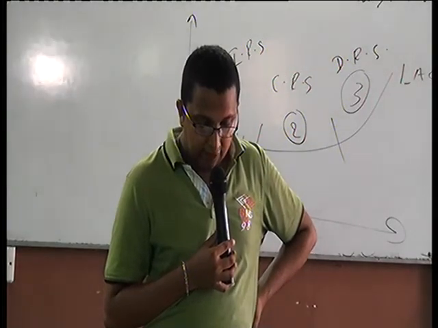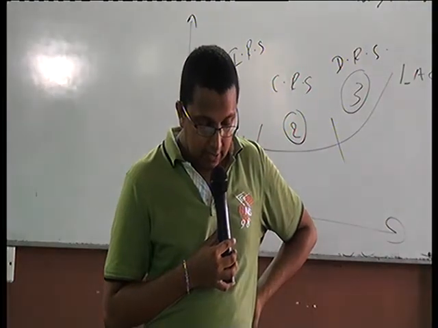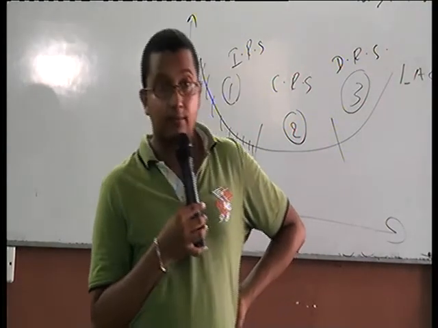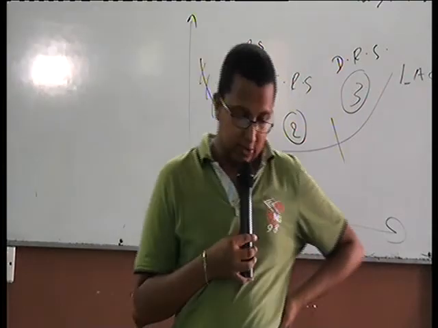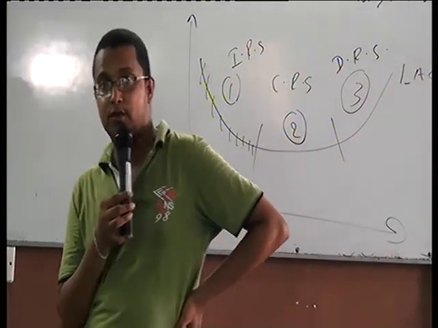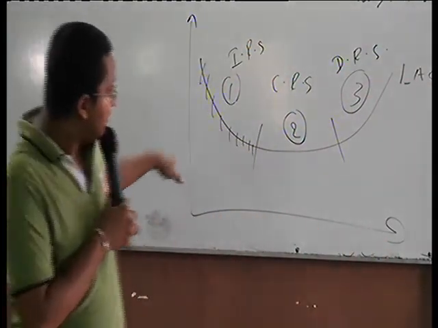With constant return to scale, the long run average cost will be horizontal, flat.